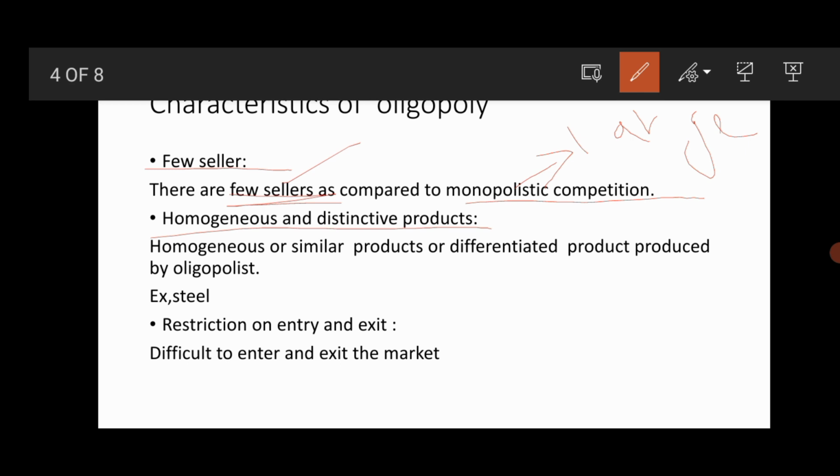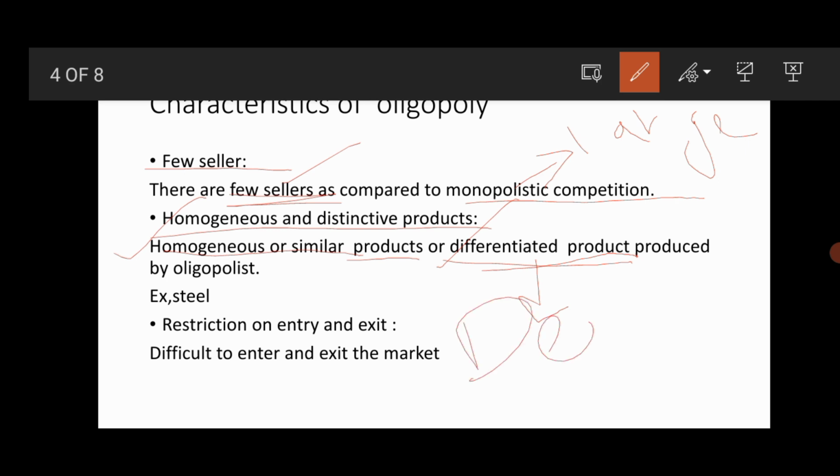Homogeneous and distinctive products. In an oligopoly market, we can see homogeneous or similar products or differentiated products. So normally an oligopolist produces homogeneous or differentiated products. How do they make products differentiated?